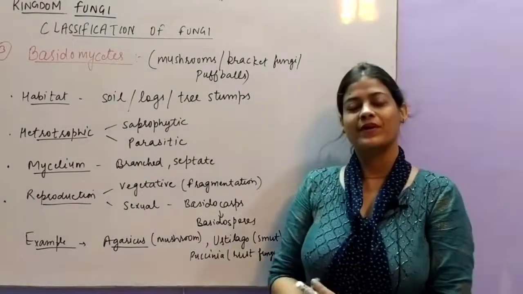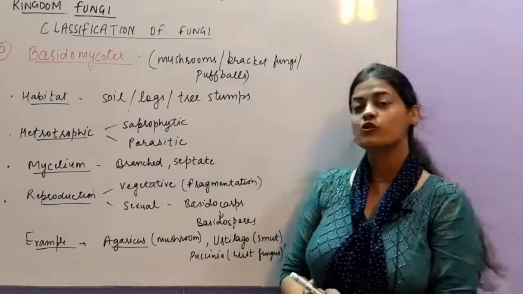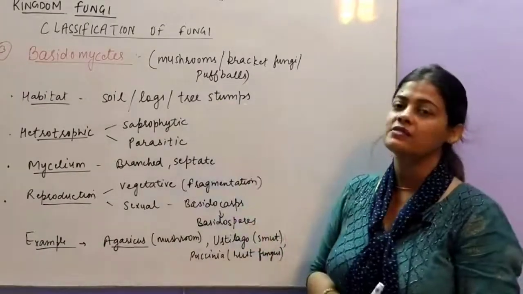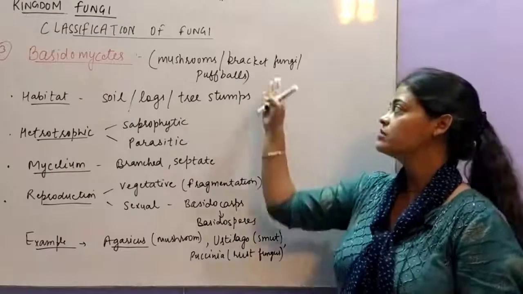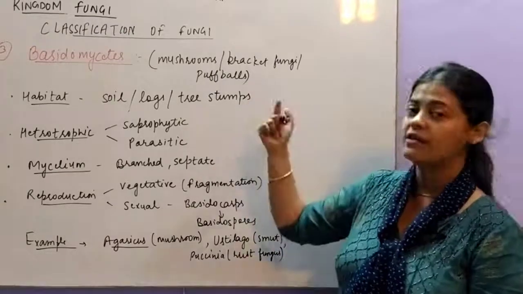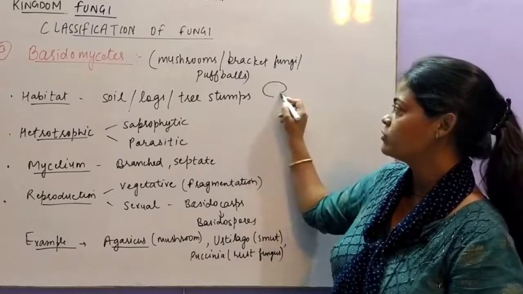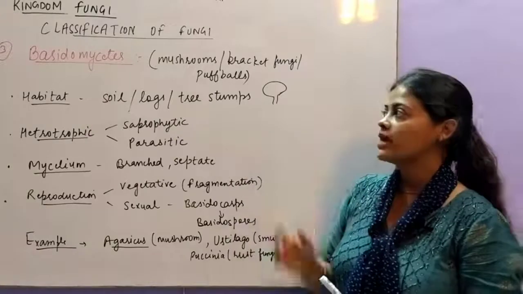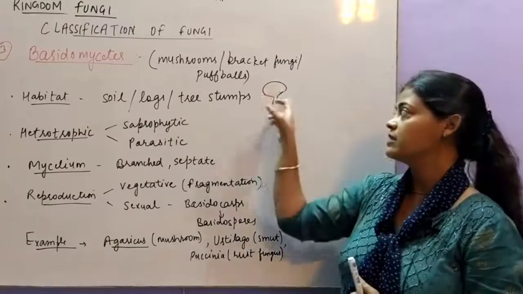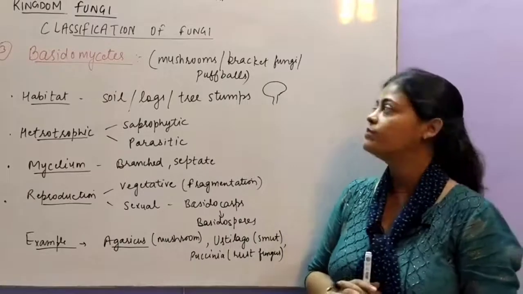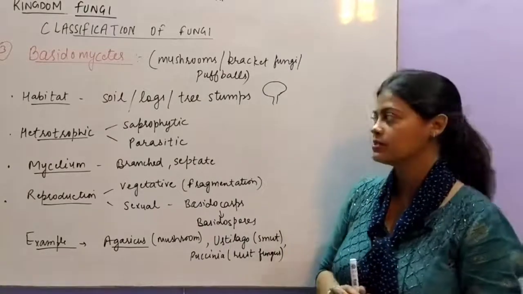So the next group in kingdom fungi is Basidiomycetes. Commonly they are known as mushrooms, bracket fungi or puff balls. This name is given because you must have seen mushrooms, they have a structure like this. The word basido is basically used for this umbrella-like structure. So they are also called mushroom, bracket fungi or puff balls.